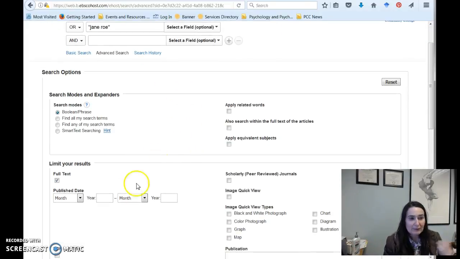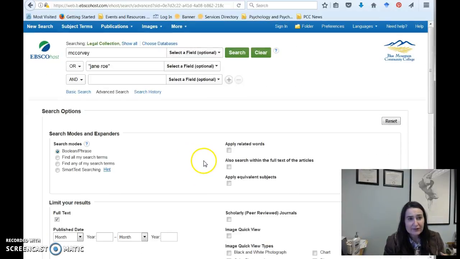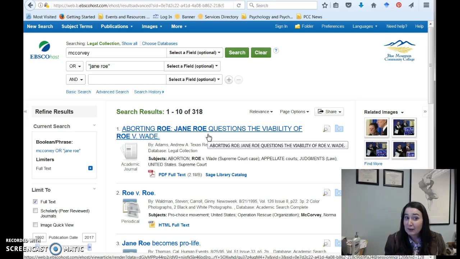If we want, we can limit by publication date right away. We can limit by other resources, but I think at this point, just clicking on search is a good start and seeing what we get, and then we can narrow from there if we need to.